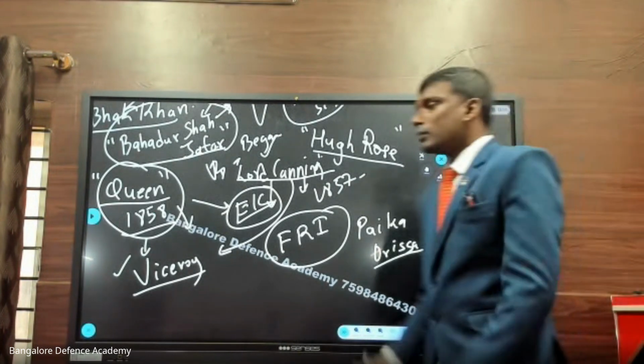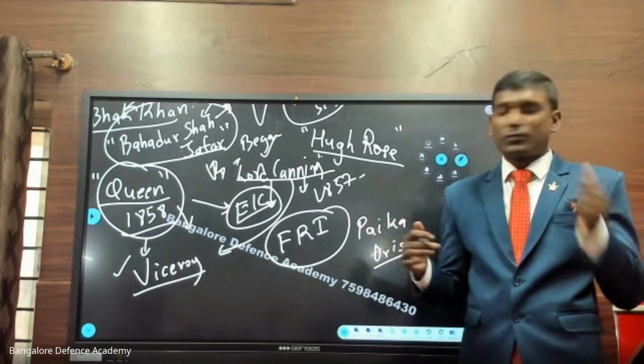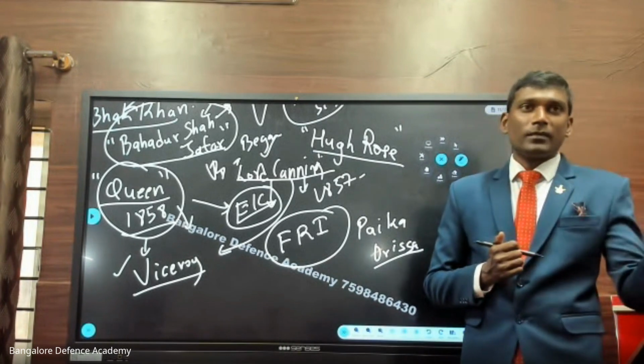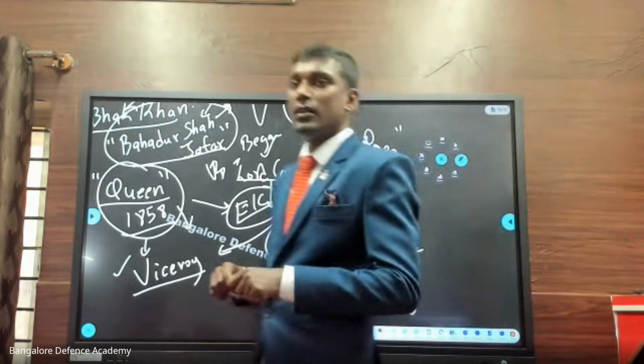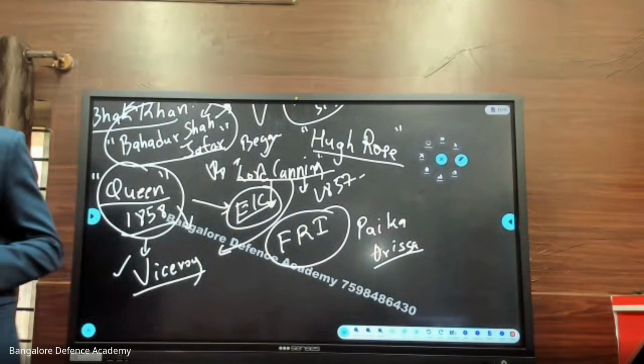I told you modern history is divided into three sections. The first section we have completely finished, from 1757 to 1857. So shall we revise that now? Take out your notes and just keep answering.